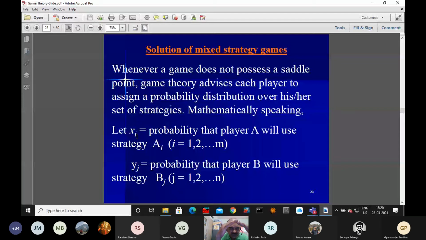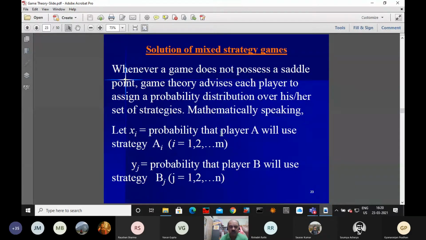Since these are probabilities, all are positive quantities. And what else? Here itself we can write x1 plus x2 plus x3 up to xm.